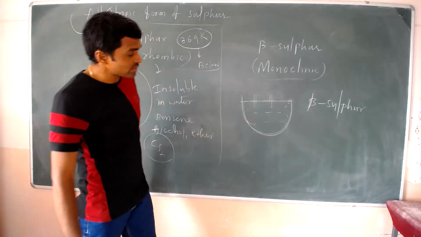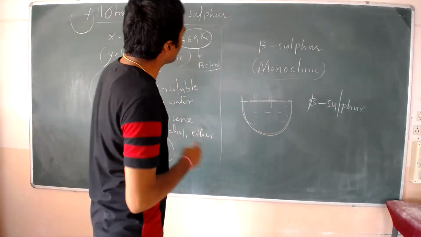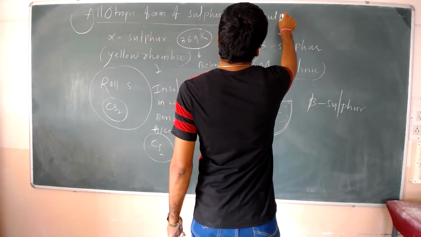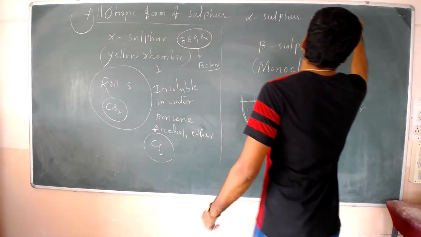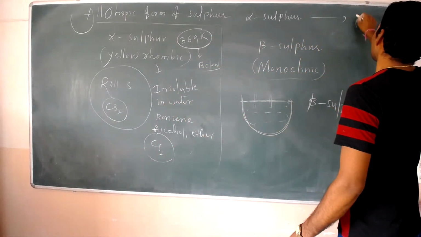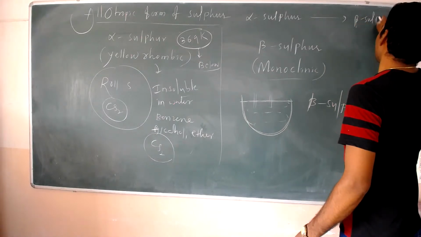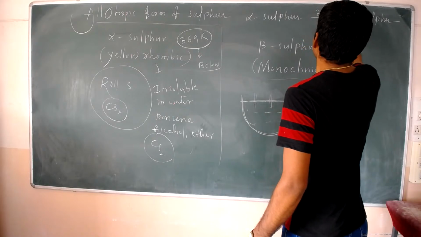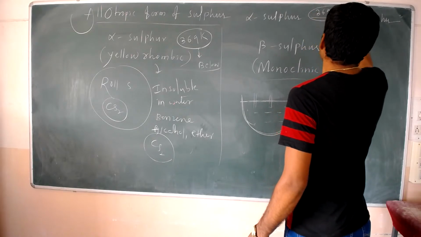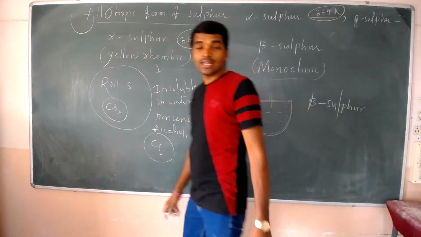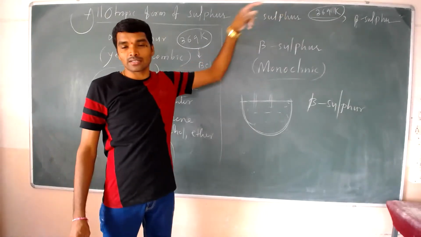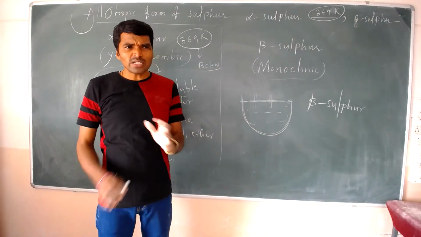Okay, right. And remember one important point: alpha sulfur to beta sulfur. The temperature of 369 Kelvin is a very essential factor here. What is the meaning of that?